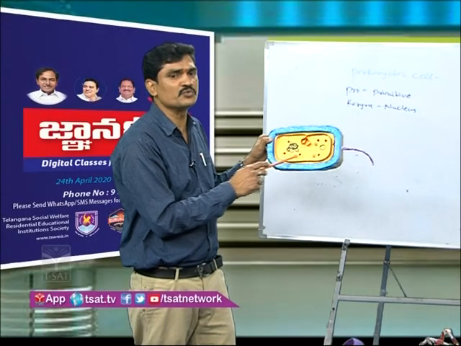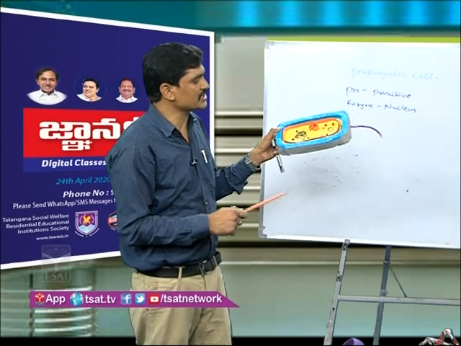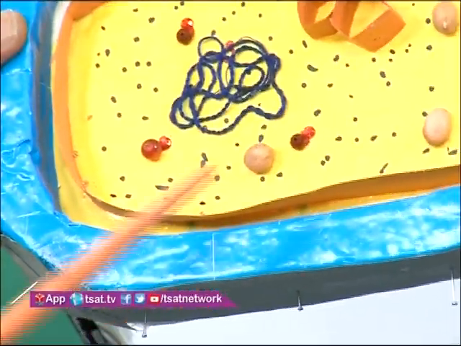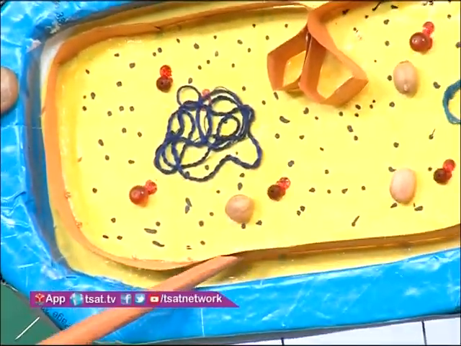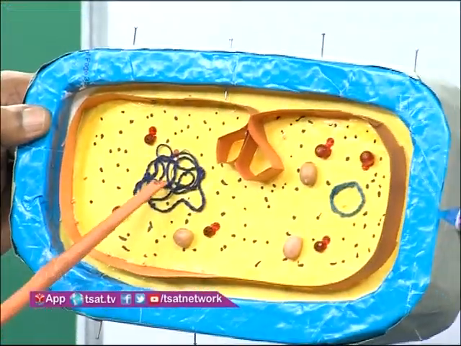Bacteria are one example of a prokaryotic cell. If you see the bacteria structure, it contains a capsule, a cell wall, then a cell membrane. This one is the cytoplasm. It contains only nuclear material.